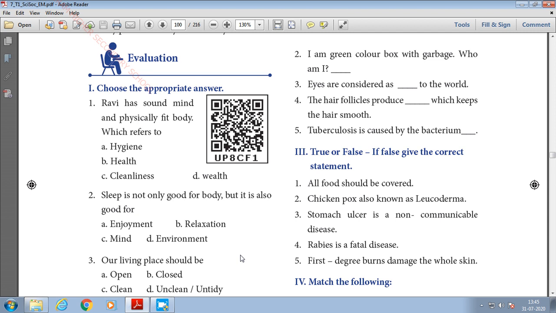I hope you all have viewed the previous parts of this lesson and we have completed the lesson also. So today in this video we are going to discuss the answers for book bag 1 mark question answers. Okay, so before getting into the video, we'll just have a short recall of what we have seen in the previous videos. Okay, so at the start of the lesson we have discussed the definition for health and hygiene, and